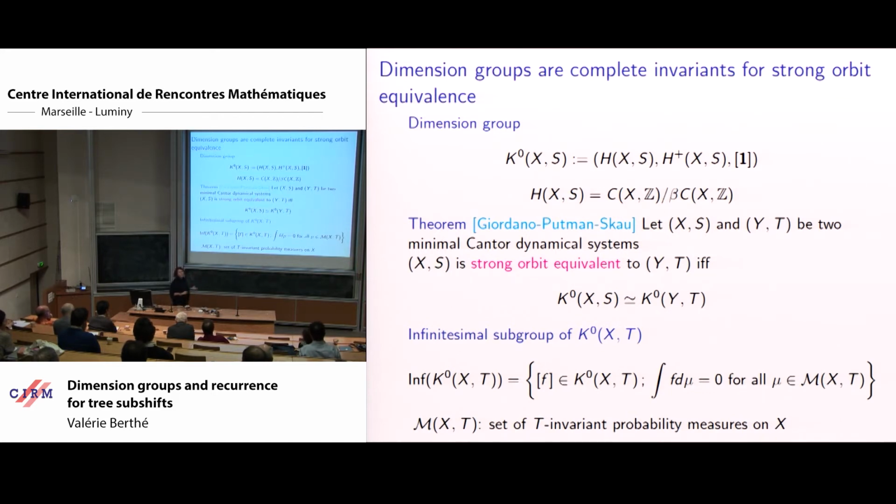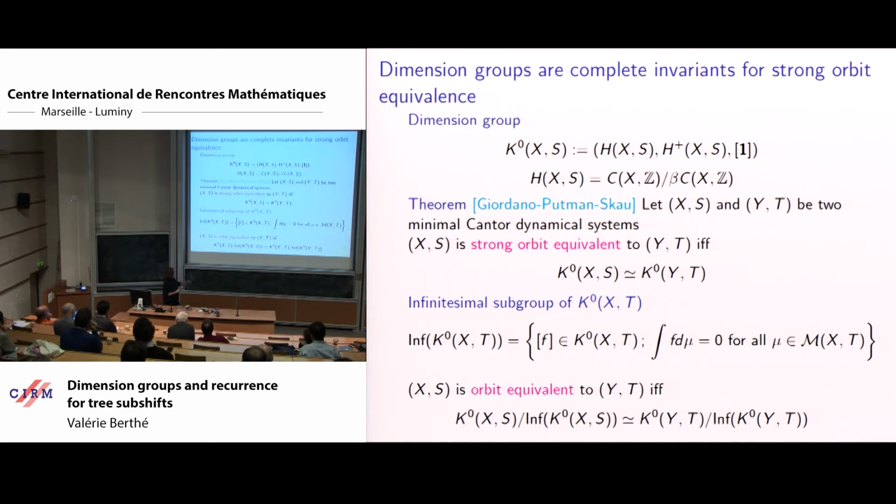Then we rephrase the characterization from Giordano, Putnam, and Skau: when we are uniquely ergodic, orbit equivalence can be characterized by the fact that the measures give the same set of values to clopen sets. So the orbit equivalence can be characterized like that.